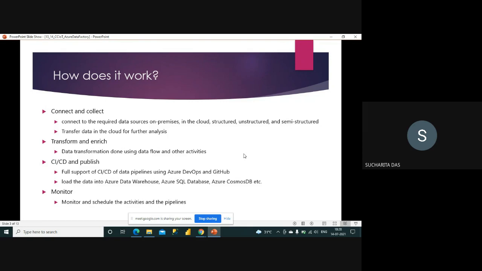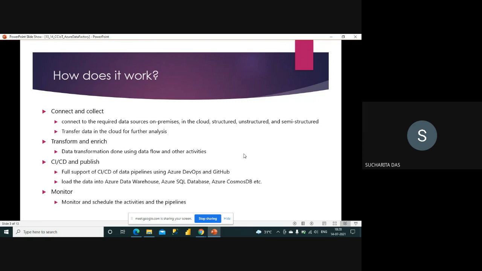Load the data into Azure Data Warehouse, SQL database, Cosmos DB, etc. As I told you, my purpose is to collect data from various types of sources and put it in a proper shape into different Azure services. So wherever you are taking the data from, you can load it into a warehouse, database, Cosmos DB, etc.